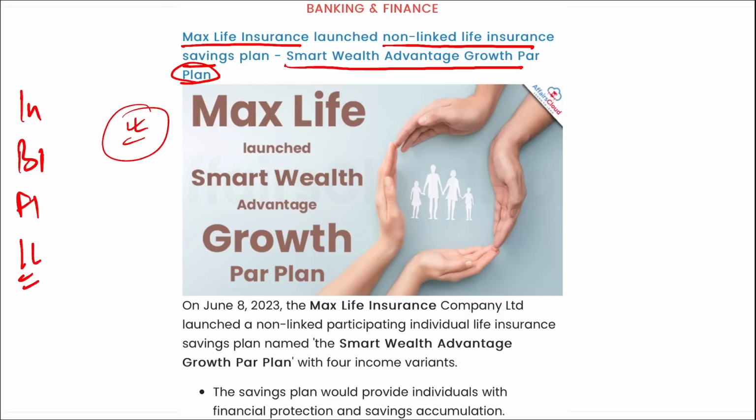The plan offers an enhanced income with a minimum guarantee after attaining 65 years, and the plan offers the flexibility to adopt 4 income designs with the option to receive an income on special days. If we talk about the managing director and chief executive officer of Max Life Insurance Company, he is Prashant Tripathi, and the headquarters is in Gurugram, Haryana.